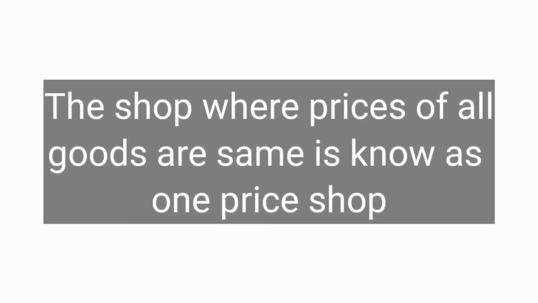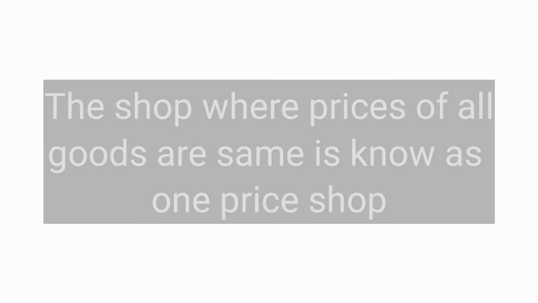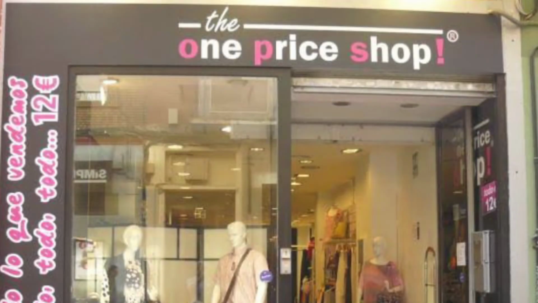Now let's understand the one price shop. The shop where the prices of all products or goods are the same is known as a one price shop. For example, a shop selling goods for rupees 49, rupees 99 or rupees 199. Features of a one price shop: uniform price. All goods, whether big or small in size, are sold at one standard fixed price. There is no scope of bargaining. Second is low price. Usually the price of goods is reasonably low.